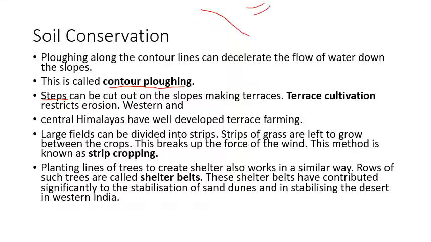This will stop the erosion of soil down the slope. As the water moves down, the soil that gets eroded on one step will get stored on the next step. So this can also help. This is called terrace cultivation.